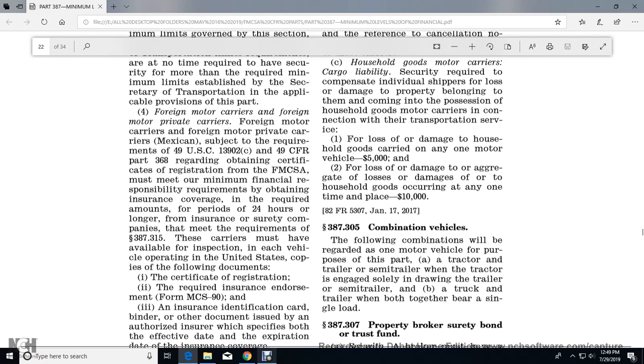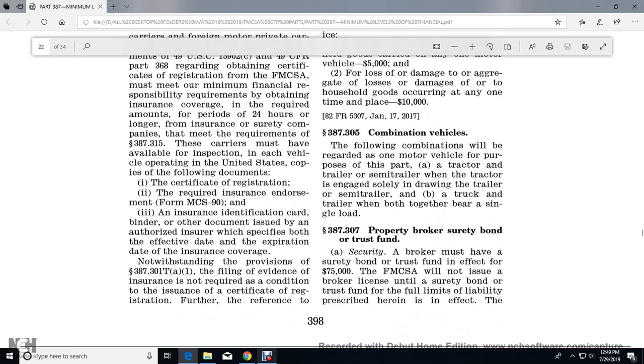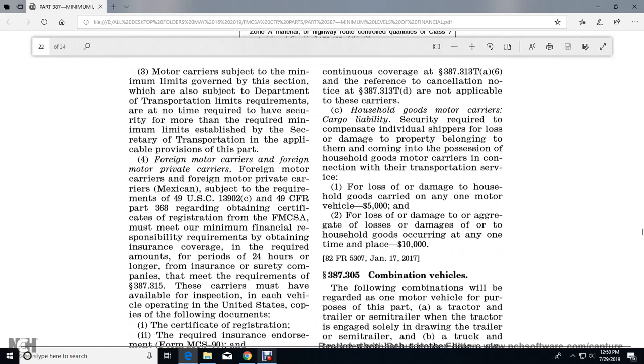The carrier must have available for inspection, in each vehicle operating within the United States, the following documents: the certificate of registration, the required endorsement form MCS-90, and the insurance identification card or binding with other documents issued by the authorized insurer, specifying both the effective date and the expiration date of the insurance coverage. Notwithstanding the provisions of 387.301(a) and 387.301(a)(1), filing evidence of insurance is not required for the certificate of registration. Further reference to continuous coverage in 387.313 and to cancellation in 387.313(d) does not apply to these carriers.